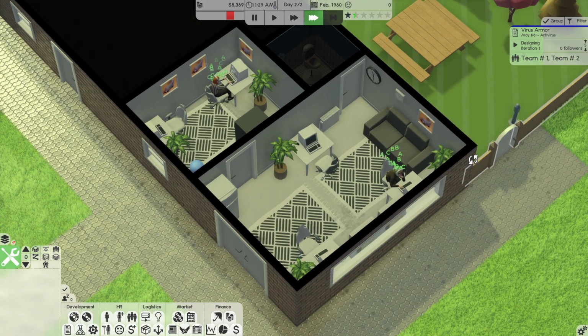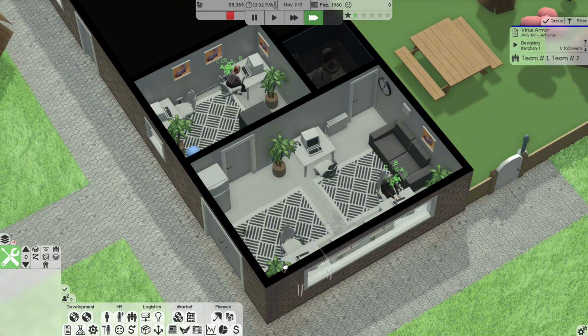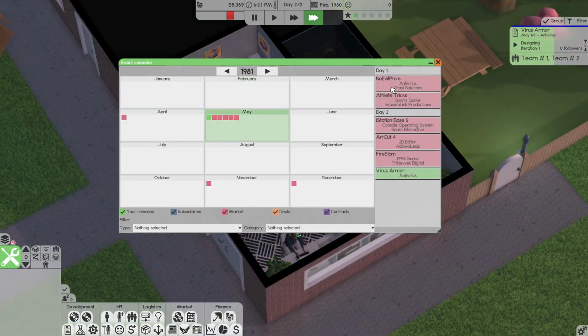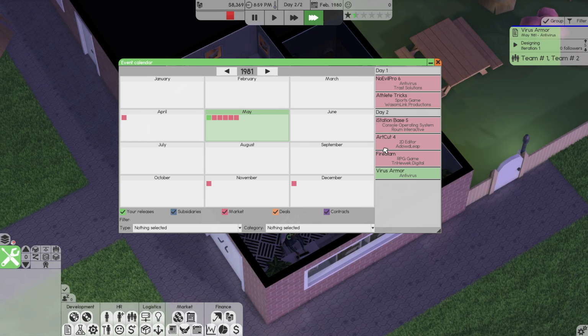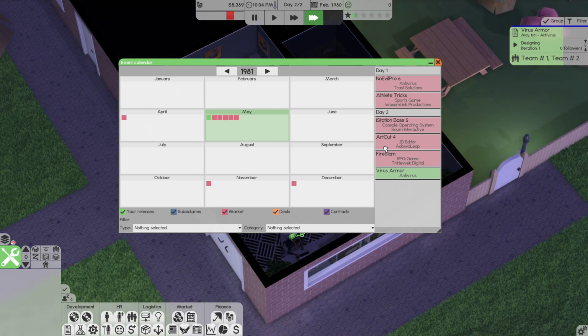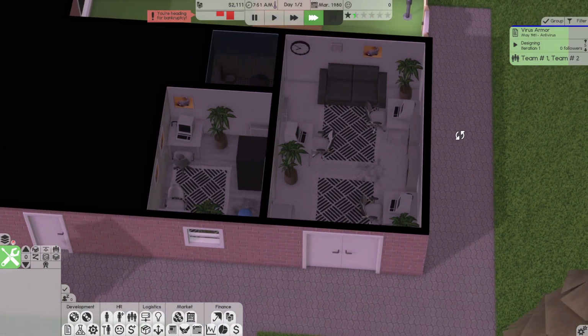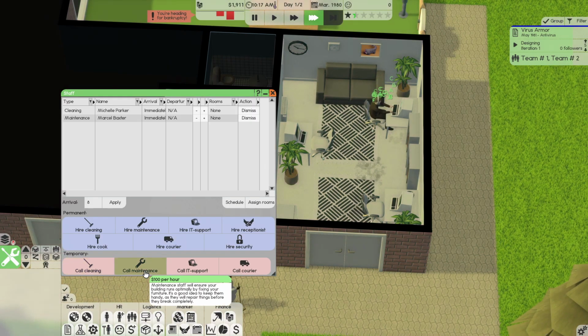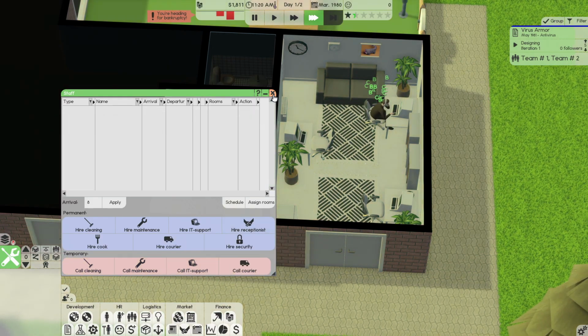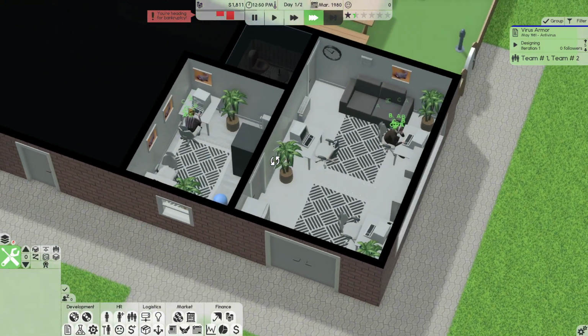$14,150. Before we started, I should have checked the event calendar, and of course there is one coming out on day 1 of May of 1981. That is not good. We can just make ours a little bit better than theirs. Let's go ahead and get ourselves someone for cleaning, maintenance, and IT support. Very important for the success of our founders.